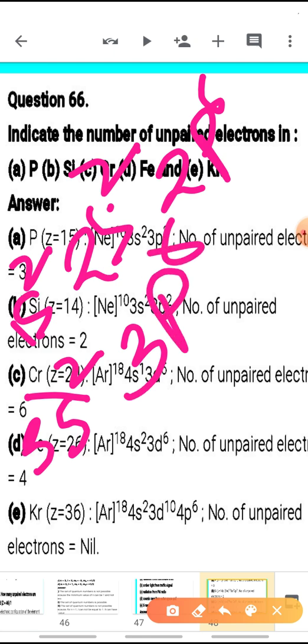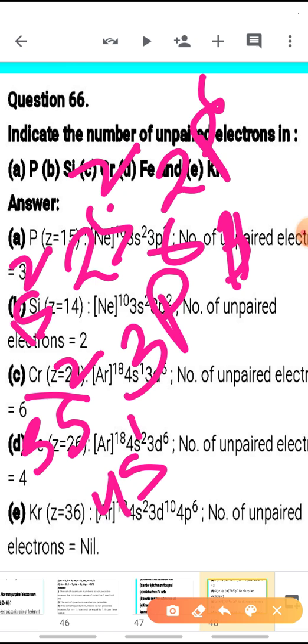After 3p, first of all 4s will be filled, and after that 3d will be filled. So 1s2, 2s2, 2p6, 3s2, 3p6, 4s should be completely filled, but it is not completely filled here.